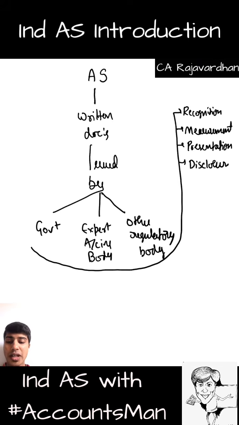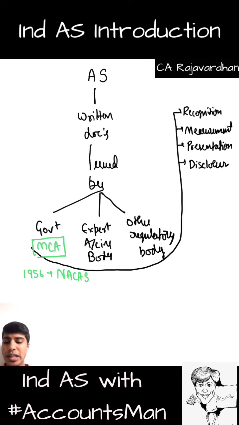Now let us see a little in detail. Whenever we refer to this word government, we basically mean Ministry for Corporate Affairs in our country. Ministry for Corporate Affairs basically regulates the company and all the corporate affairs in our country. So it is regulated by Companies Act. Previously we had Companies Act 1956, under which section 210A led to formation of NACAS. NACAS stands for National Advisory Committee on Accounting Standards.